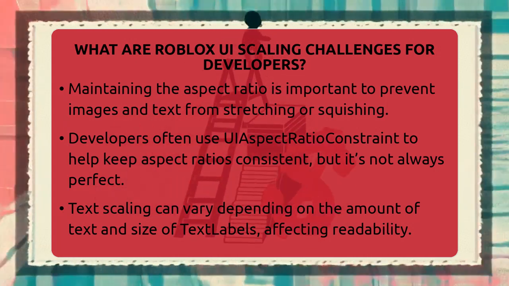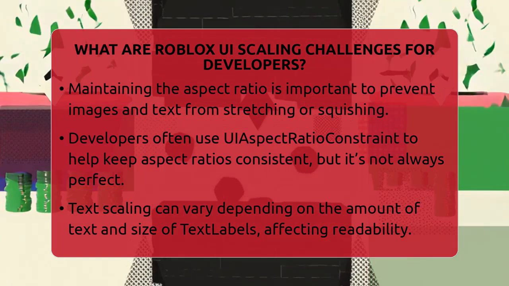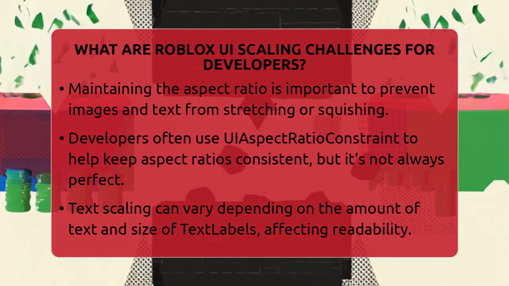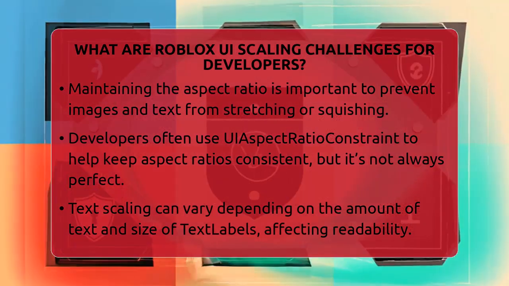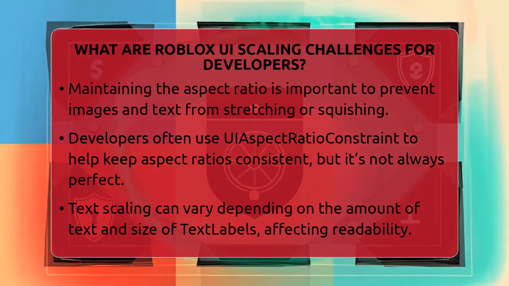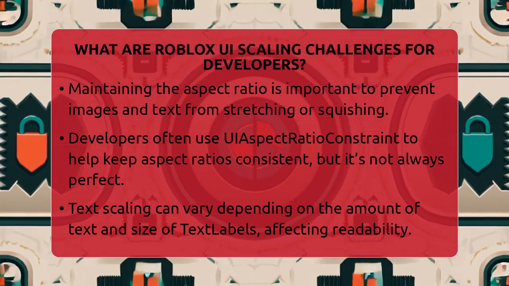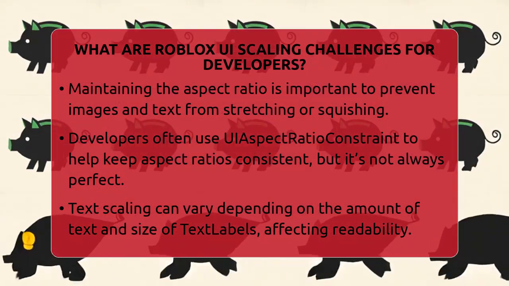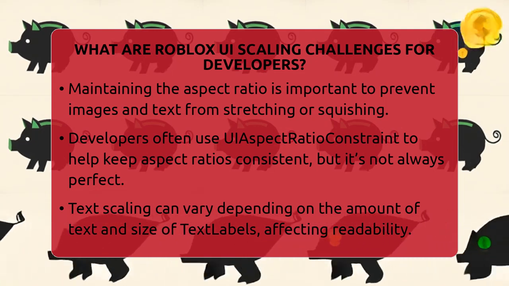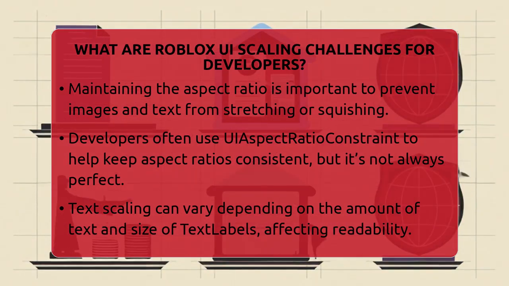Another issue is keeping the aspect ratio of your UI consistent. The aspect ratio is the ratio of width to height of the screen. If you don't maintain it, images and text can stretch or squish, ruining the look. Developers often use something called UI aspect ratio constraint to help with this. But even then, it's not always perfect. Sometimes, parts of your UI might not fill the entire screen as you want.